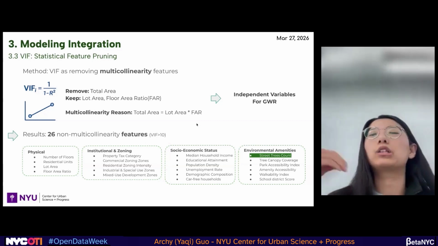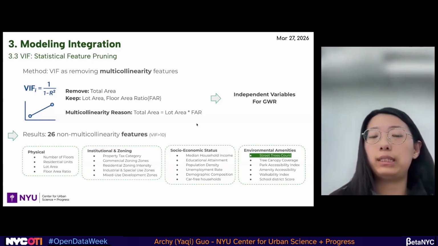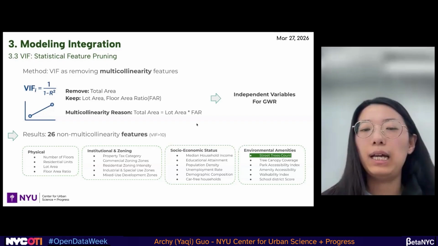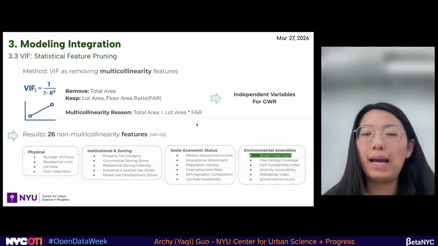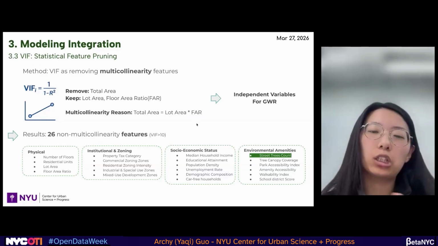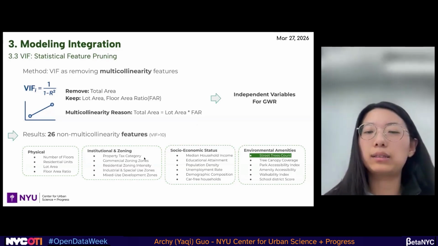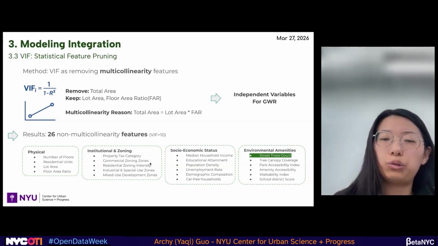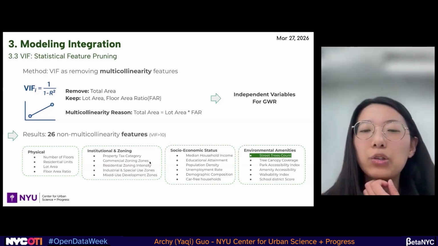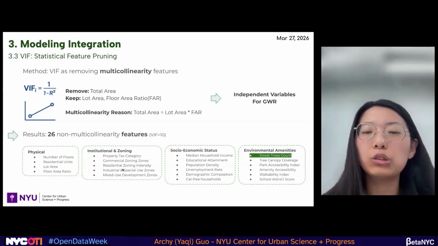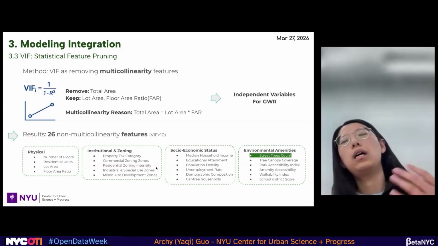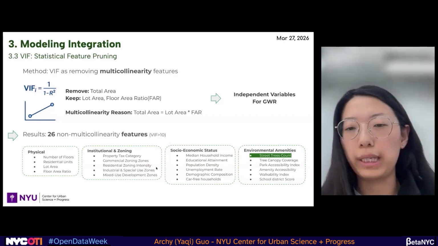It is also inside the housing transaction data, and the property tax category and the commercial zoning zones. It belongs to one category, and you can tell the residential zoning intensity together with it initially.